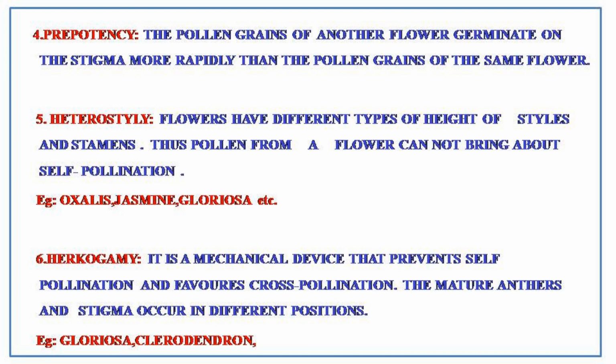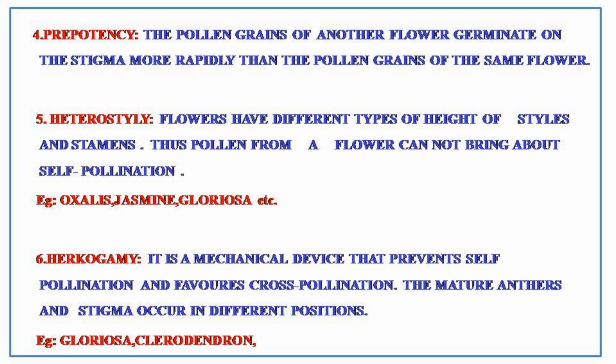The flowers have different heights of styles and stamens. Thus, pollen from a flower cannot bring about self-pollination. Example, oxalis, jasmine and gloriosa.